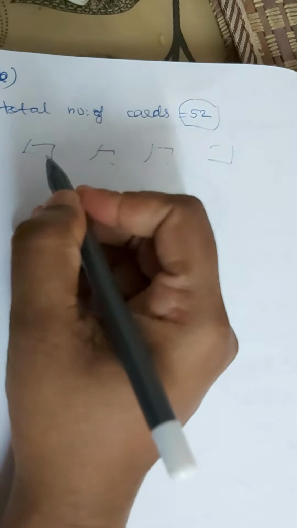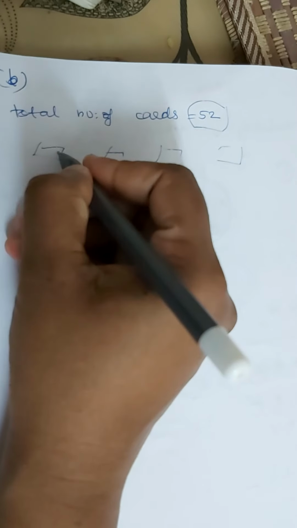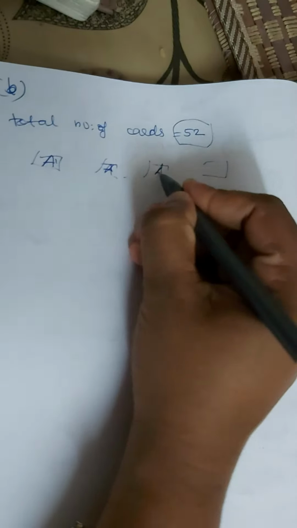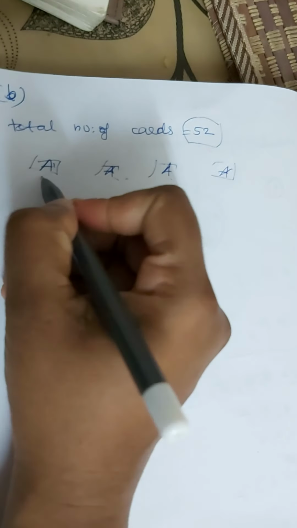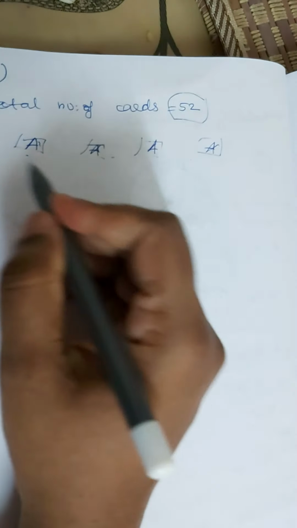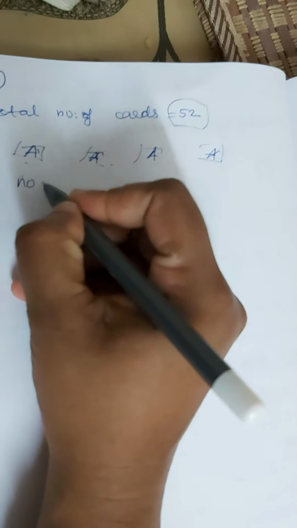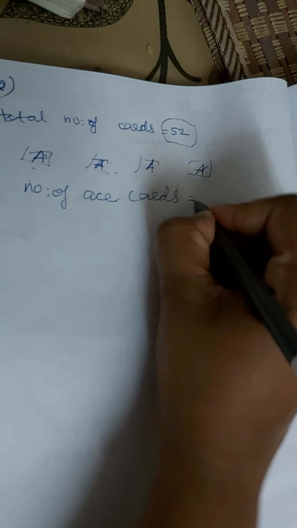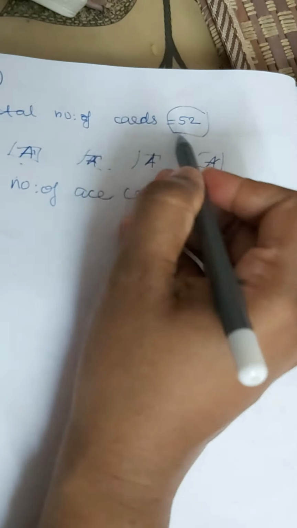In each of the 4 sections we have an ace. Ace means the card denoting the letter A. In each one, like diamond, heart, and continuing like this, we will get A in 4 sections. So total number of aces, number of ace cards, is equal to 4. Total number of cards which is given in the question is equal to 52.